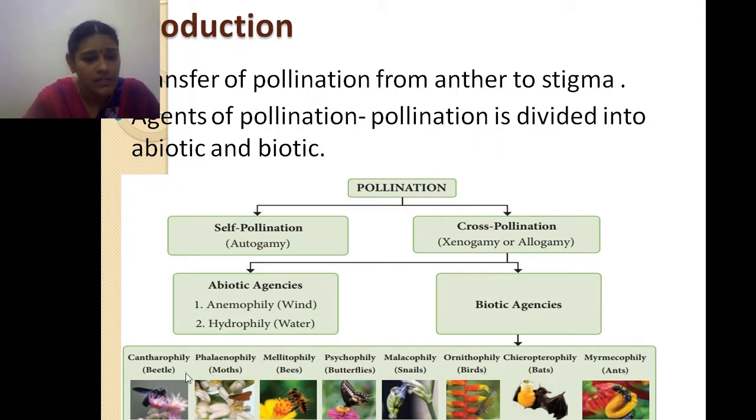So what are all the biotic agents? That is beetles, moths, bees, butterflies, snails, birds, bats and ants. So these are all the animals as well as the insects which cause pollination, so that it is called biotic agencies. Okay, so Cantharophily, Phalaenophily, Melittophily, Psychophily, Malacophily, Ornithophily, Cheiropterophily, Myrmecophily. We'll see one by one in detail.